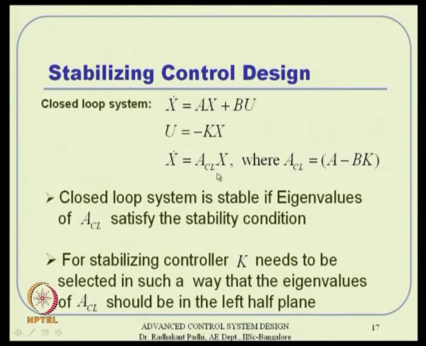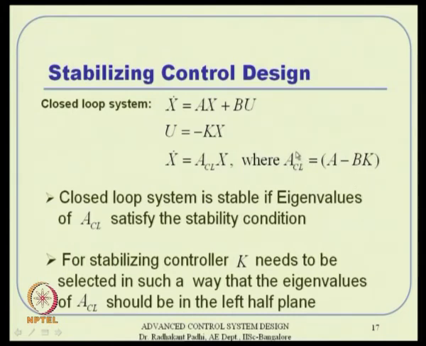So, if I have a control design in the state feedback form that way, then this system in the closed loop is behaving like a homogeneous system, where the closed loop system matrix is given like that. So, the eigenvalues of the A matrix are my open loop poles, but the eigenvalues of the A_CL matrix are the closed loop poles. So, even if some of my open loop poles are destabilizing, if I am able to design a proper K so that the eigenvalues of A_CL are all in the left hand side, then I am done.